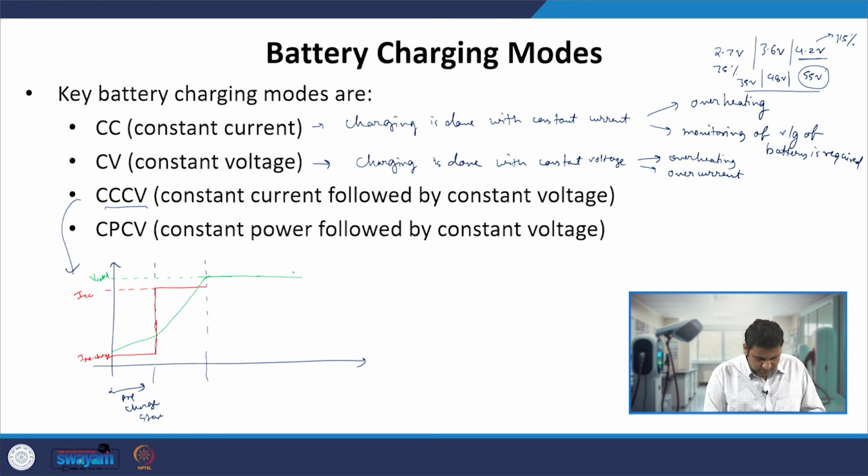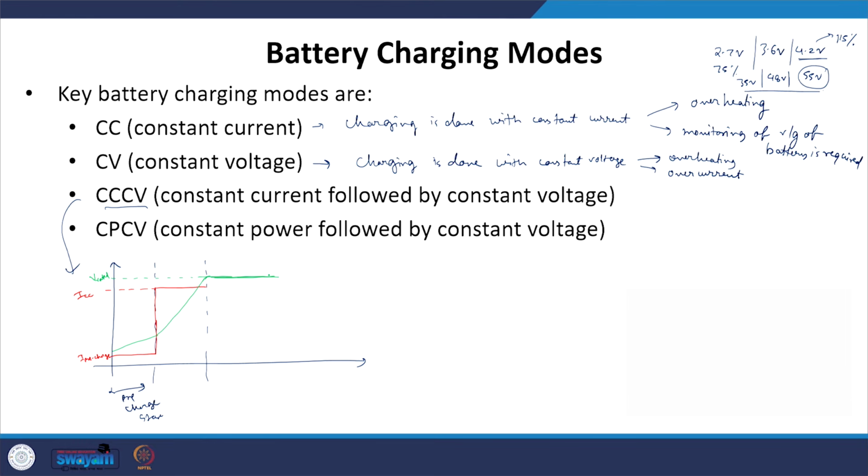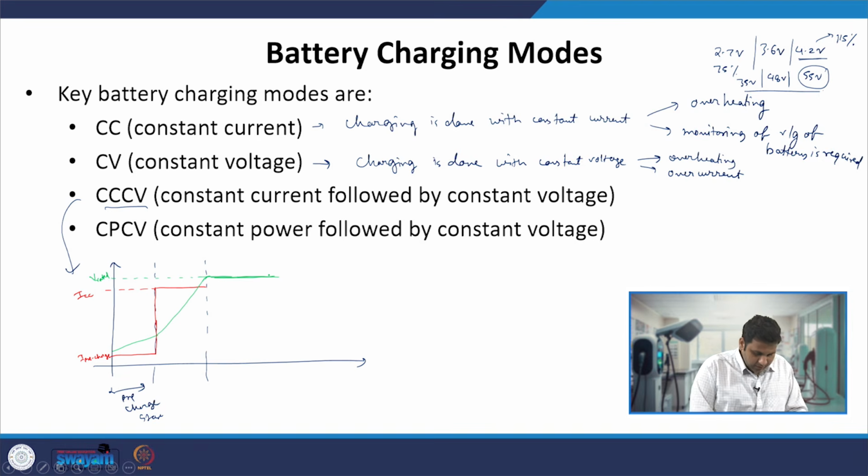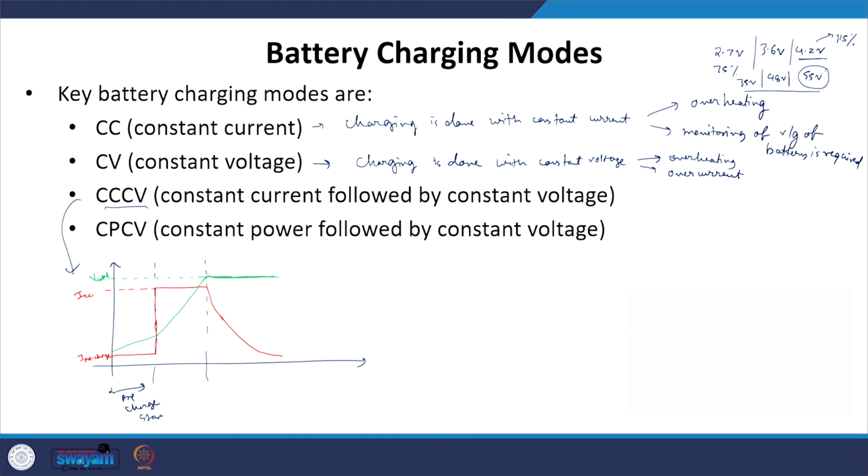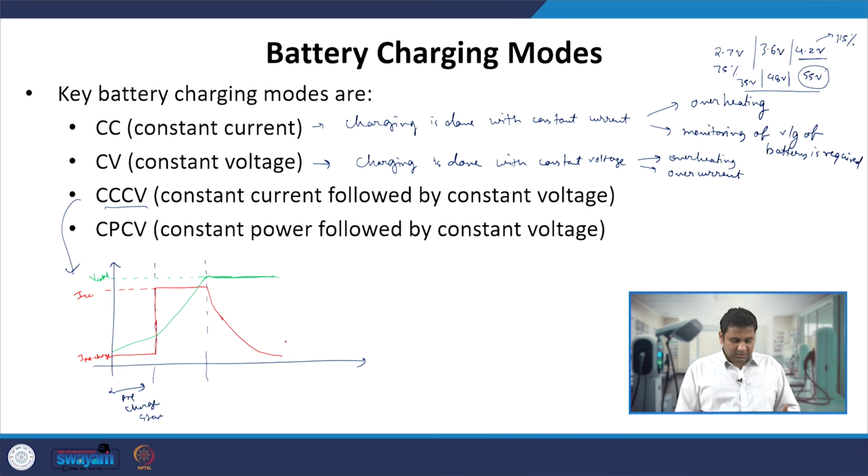Now during this time, since we have kept our voltage constant, the current will die down exponentially, or with some RC constant. However, we cannot define the RC constant precisely, because the internal resistance as well as the capacitance of the battery will change with the battery current. These are highly nonlinear systems. However, there is some kind of exponential decay of the current, and whenever the current reaches, let's say, the I minimum value, we can put the end of charging.